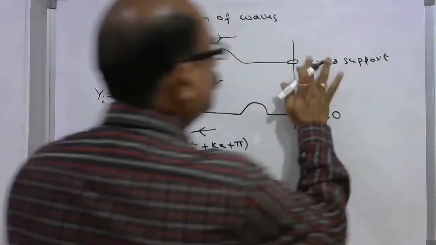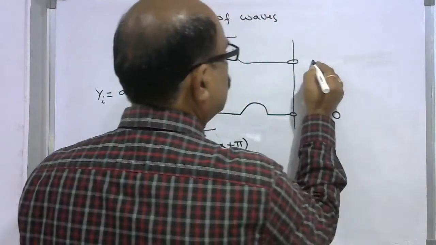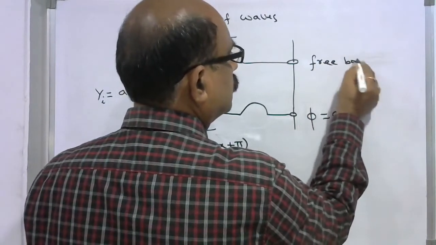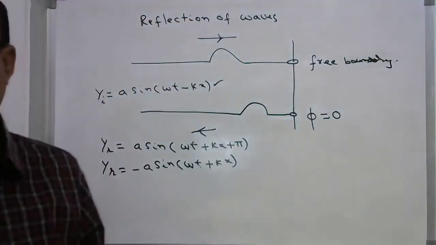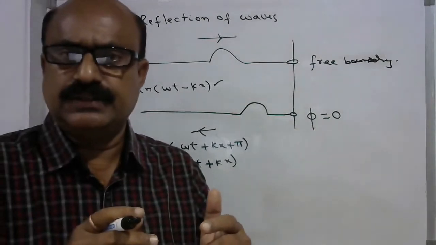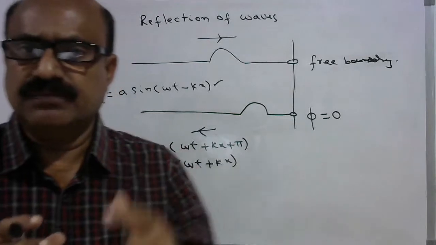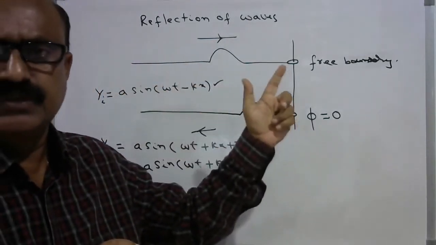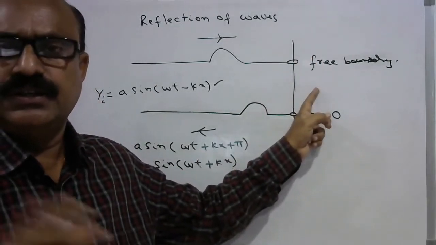This is called a free support or free boundary. Or we can also just consider this medium as a rarer medium, when the wave is traveling from a denser medium and suffers reflection at a rarer medium.